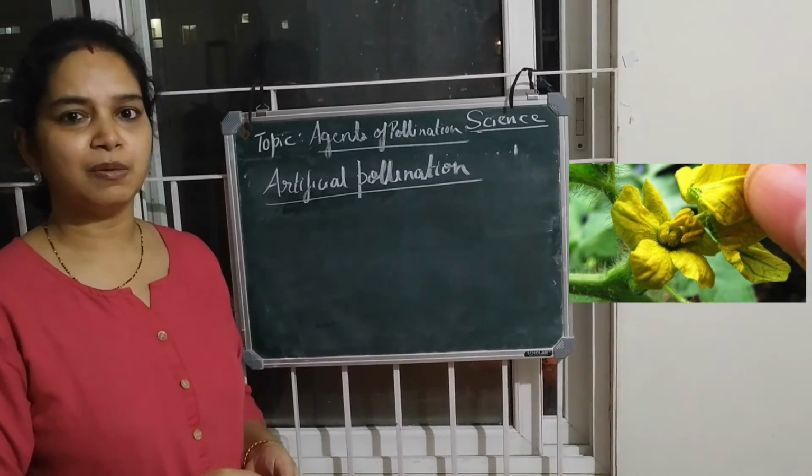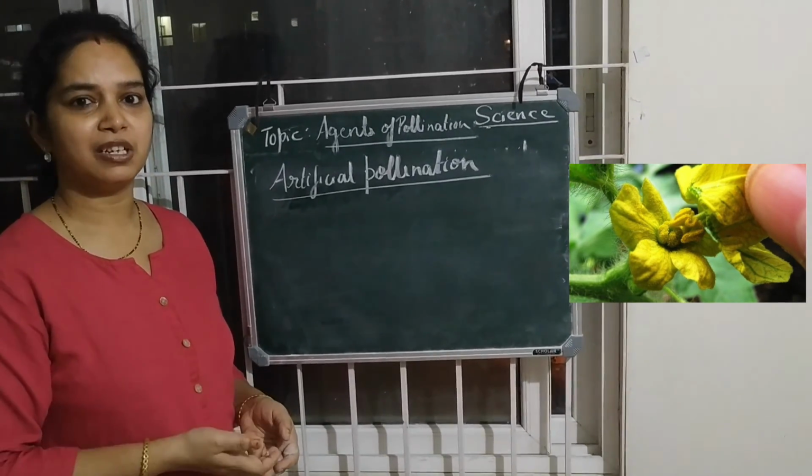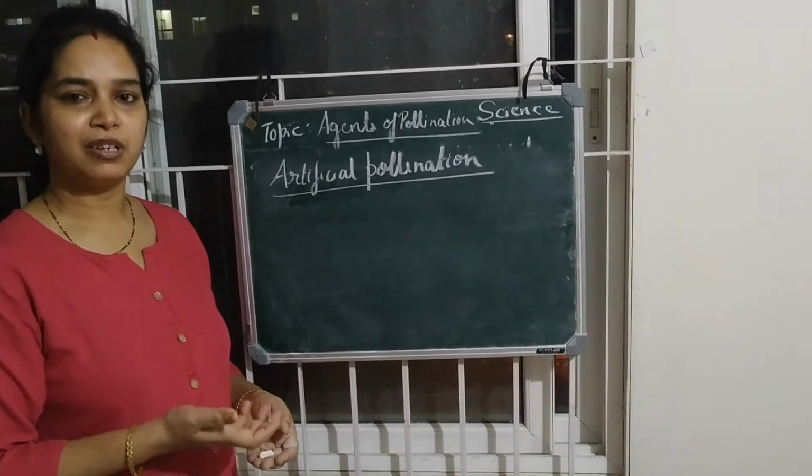So today we studied about the agents of pollination, that are the biotic and abiotic agents, and how they help in pollination.